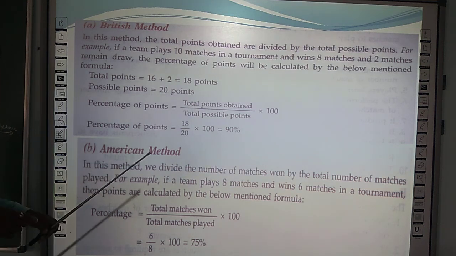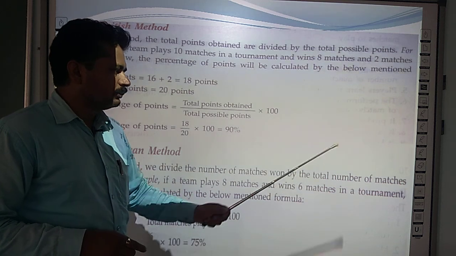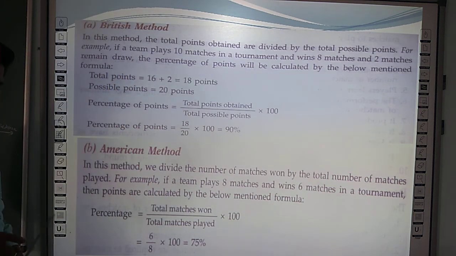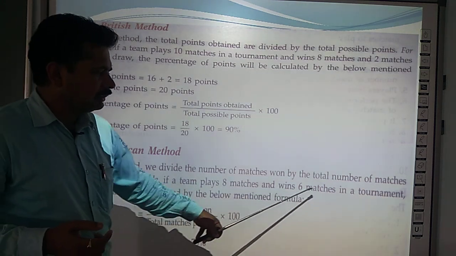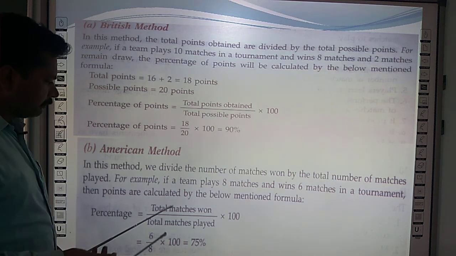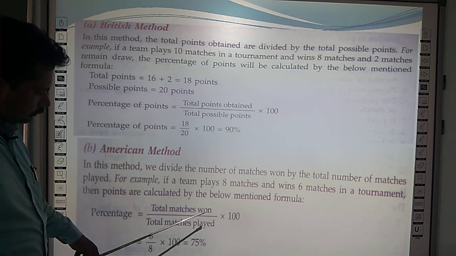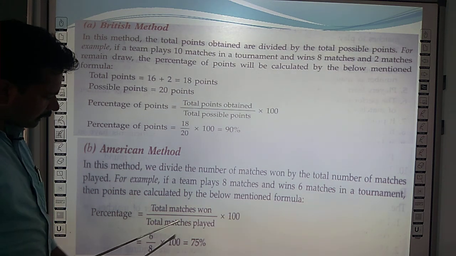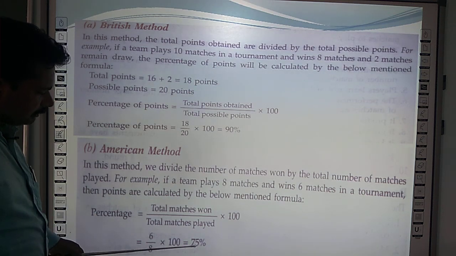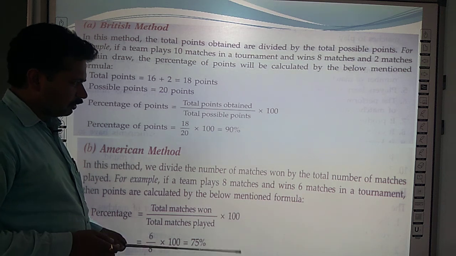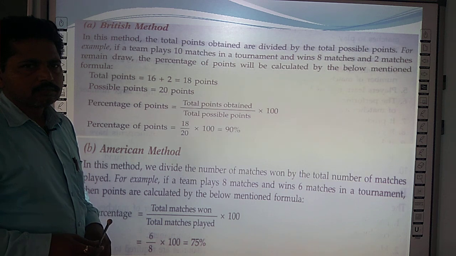On the other hand, in the American method, we divide the number of matches won by the total number of matches played. For example, a team plays 8 matches and wins 6 matches in the tournament. Then the points are calculated this way: total matches won, 6, total matches played, 8, and we multiply it by 100. So the performance of this team is 75%. By these two methods, we decide the winner of the tournament.